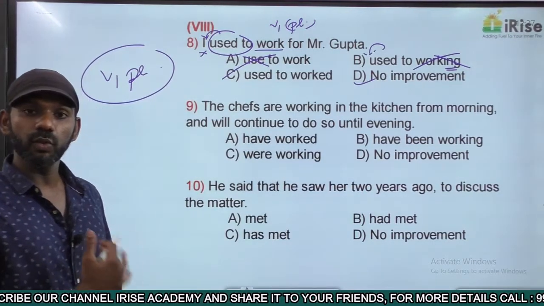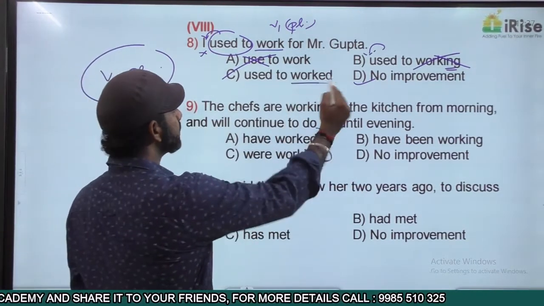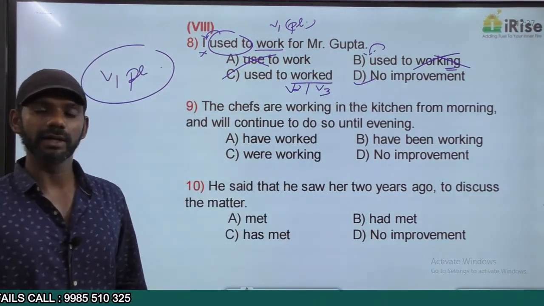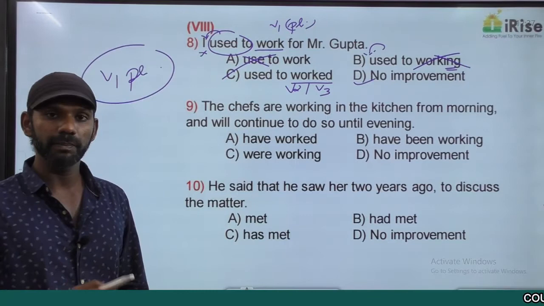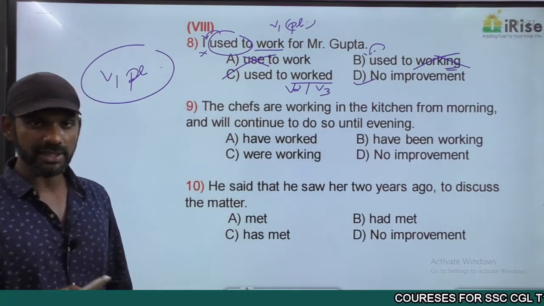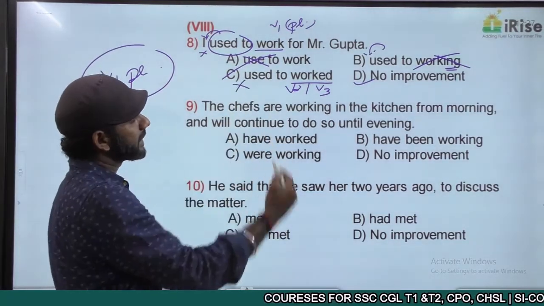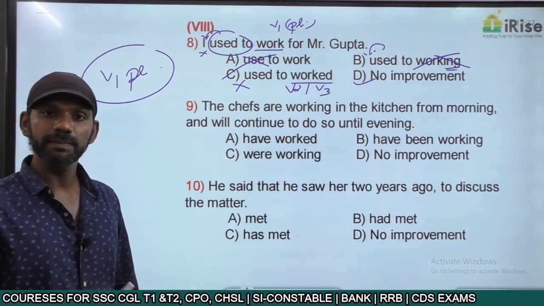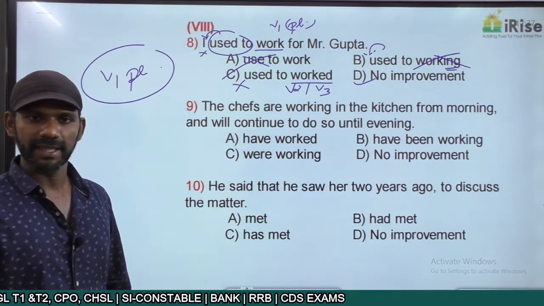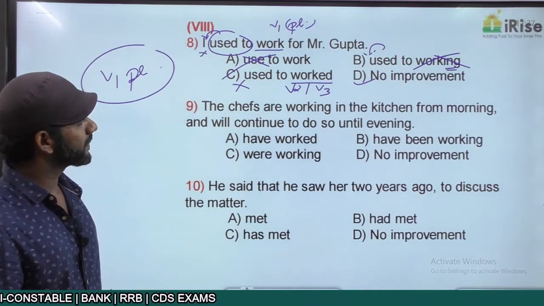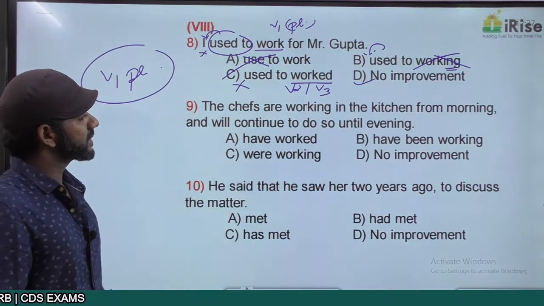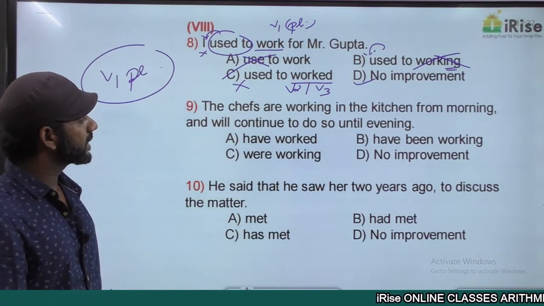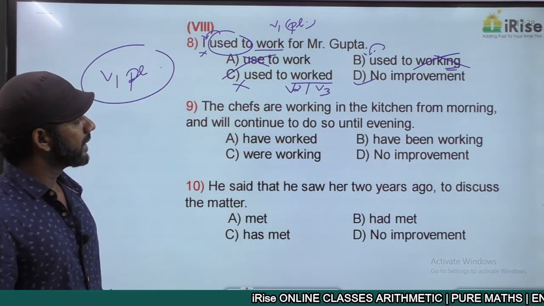Come to option C. I used to worked. Worked is both V2 and V3. It is work, worked, worked. Used to cannot be followed by V2 or V3. We did not discuss any such rule actually. Option C is eliminated. The answer must be D. The given statement is completely fine. There is no improvement required. Getting it? Next one.